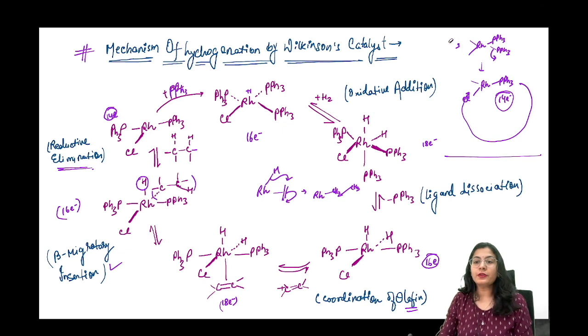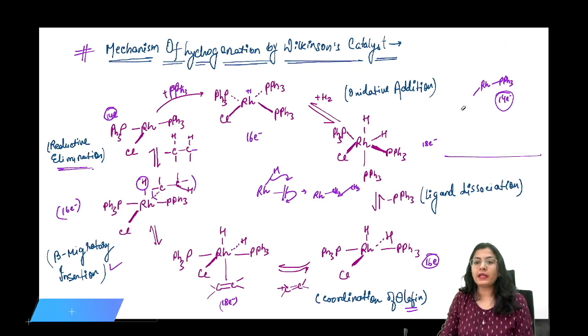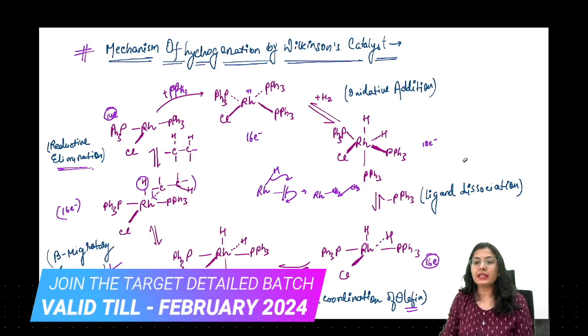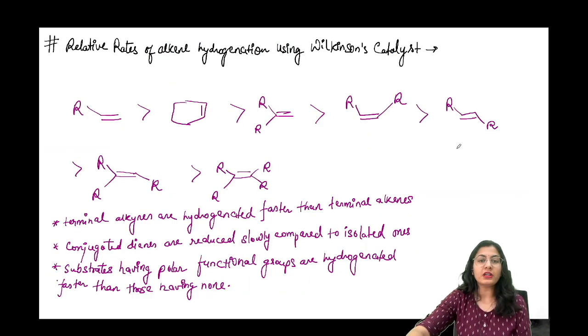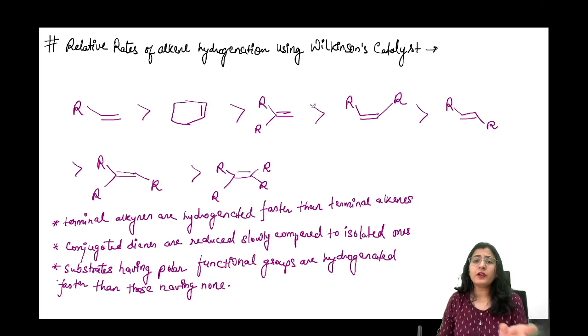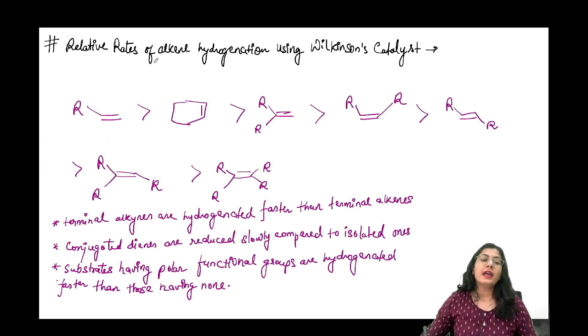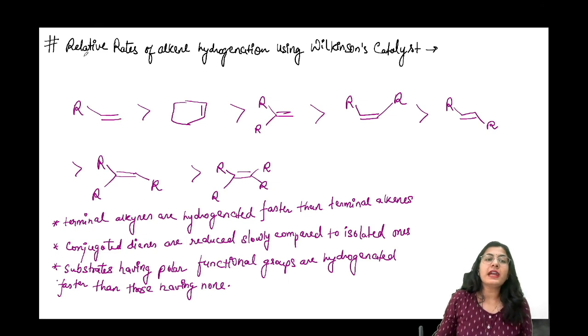You can now do this one mechanism that we have studied, and then we are going to move onwards and discuss a few more important points about the Wilkinson's catalysis. देखो, as you have already seen the table that we have discussed, there you had the monosubstituted alkene react very fast according to Wilkinson's catalyst. ठीक है, तो reactivity order कैसे होगा? Relative rate of alkene hydrogenation, how is it going to be?